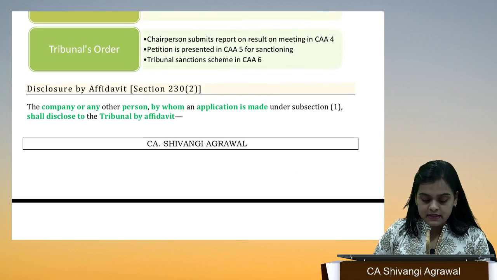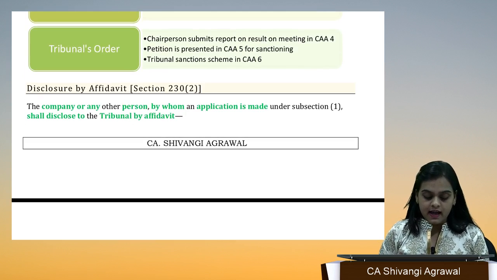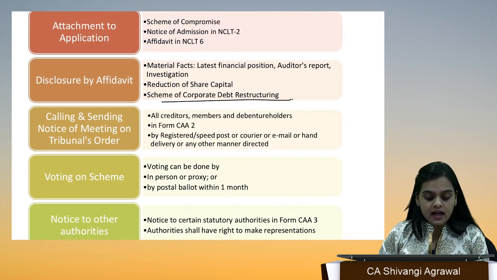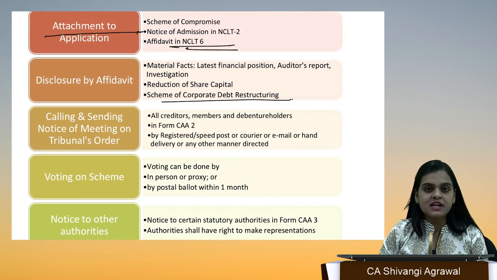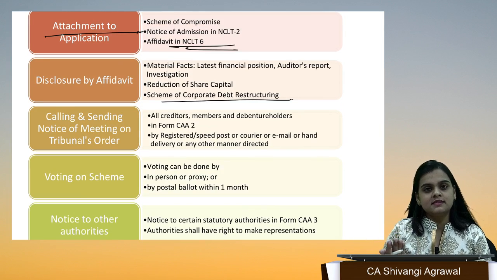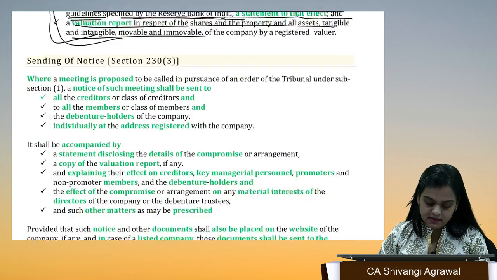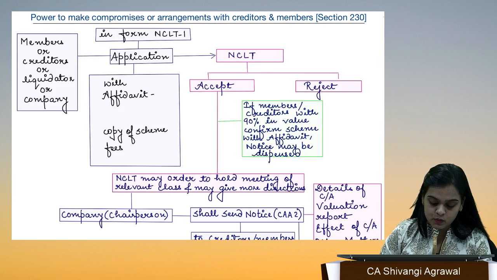All these points will be added, disclosed through affidavit, and attached to the application which is made to NCLT for compromise or arrangement. After that, sending of notice.